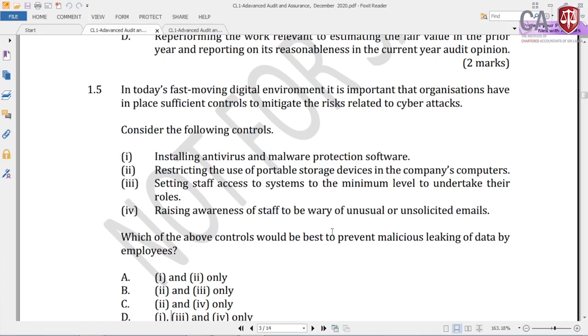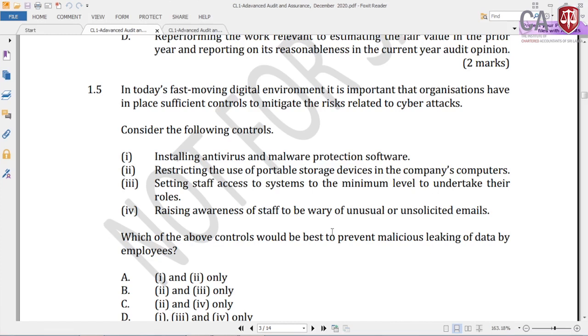Then restricting the use of portable storage devices in the company's computers. Of course, yes, your employees are not allowed to use pen drives in your computers, portable storage devices in the computer. Otherwise they can easily take out that information.